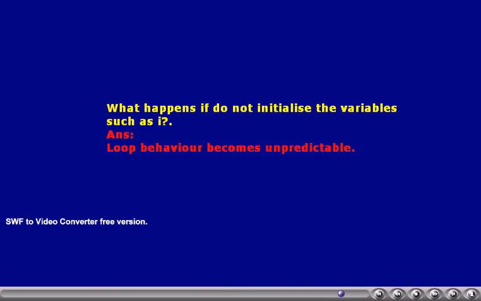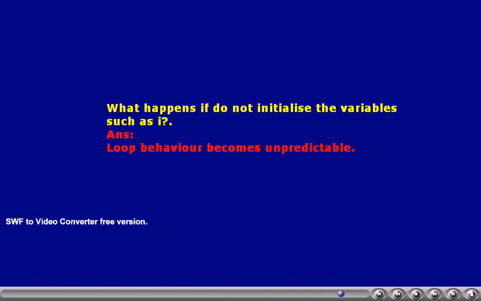Now consider what happens if the I variable value is not initialized to 0. Simply I is declared but is not initialized to zero. That is, what happens if we use an uninitialized variable as a loop control variable? Then the loop behavior becomes unpredictable.